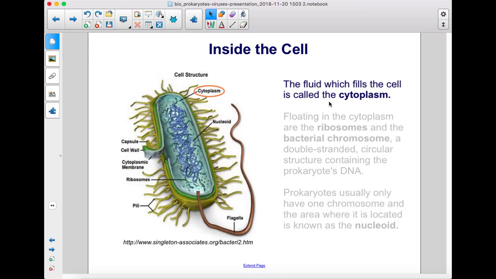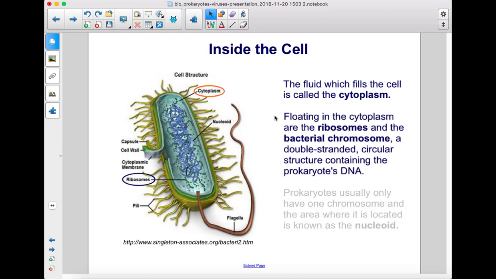The fluid which fills the cell is called the cytoplasm. Floating in the cytoplasm are the ribosomes and the bacterial chromosome, a double-stranded circular structure containing the prokaryote's DNA. Prokaryotes usually only have 1 chromosome, and the area where it is located is known as the nucleoid.